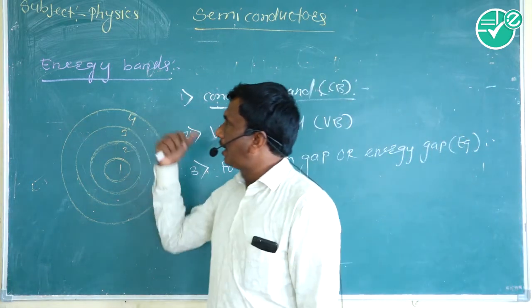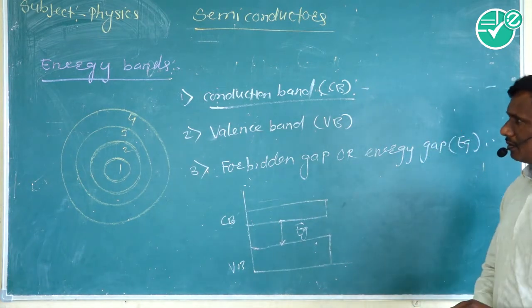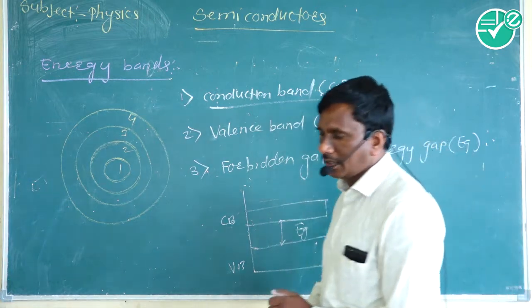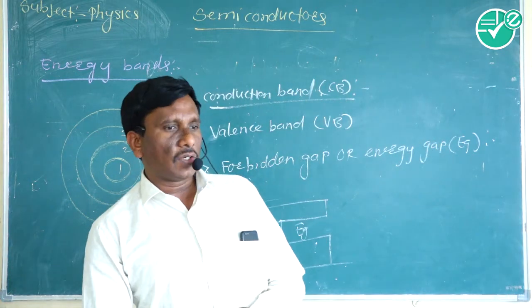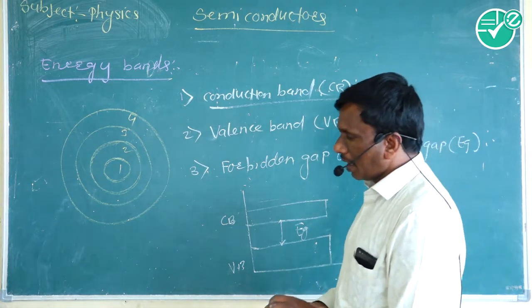So in a solid there are two bands, conduction band and valence band, and a band means the energy of the electron in a particular orbit.